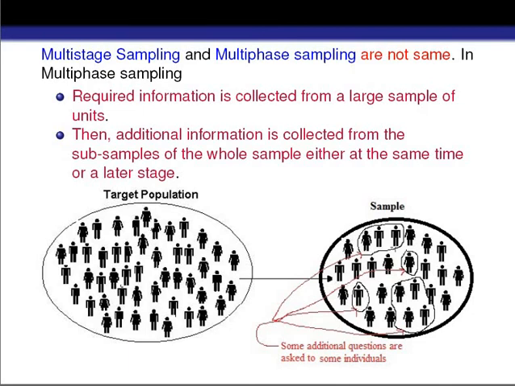Here we are not going to do sampling from stage to stage. Here we are just taking our sample from the population one time. And after getting the sample, at first we collect information from each of the units present in the sample. And after that, for some additional information, we go to some particular individuals or some group of individuals to collect some other additional information from them. So this is about multi-phase sampling.